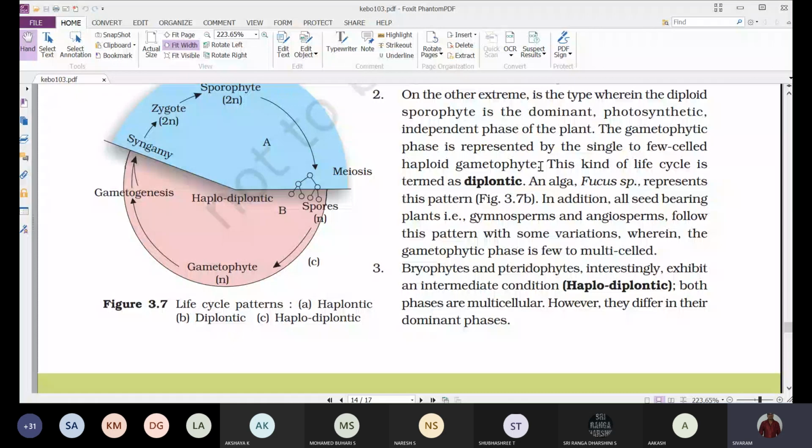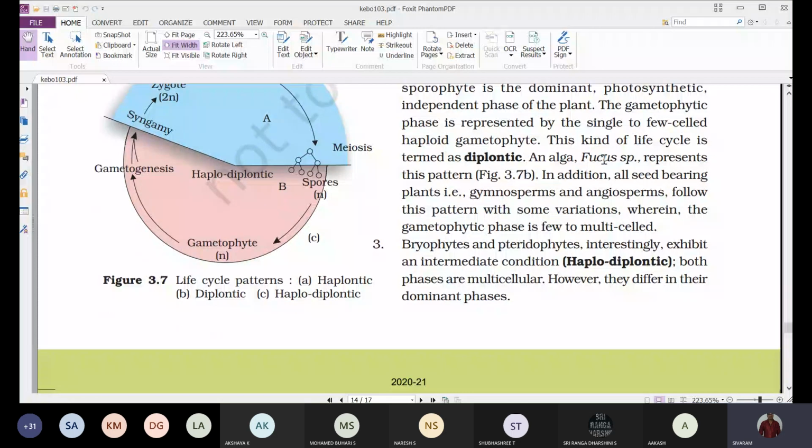In addition, all seed bearing plants, the phanerogams, that is gymnosperms and angiosperms, show this diplontic life cycle.